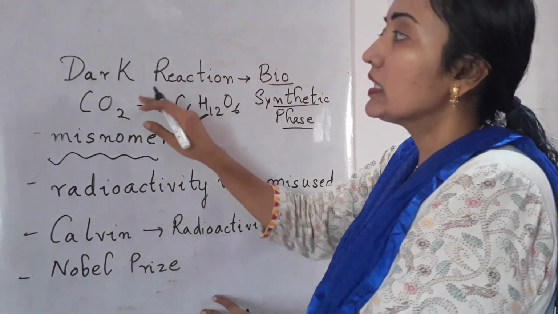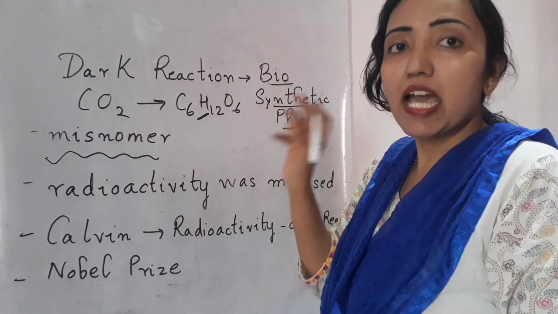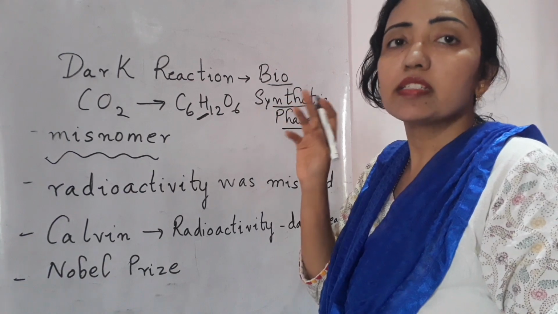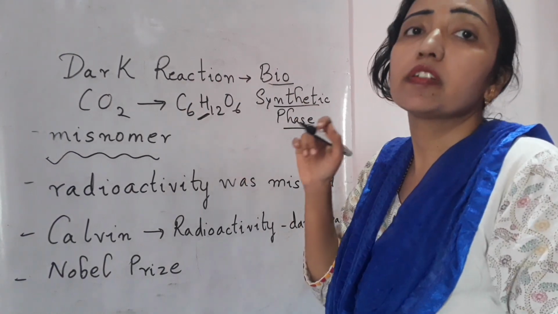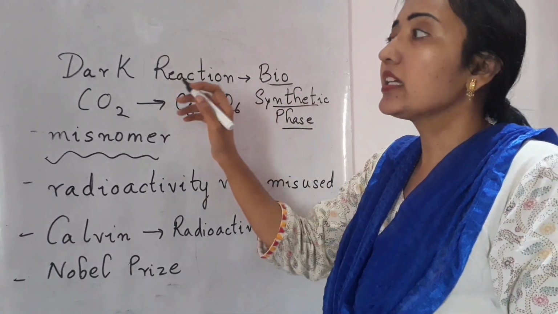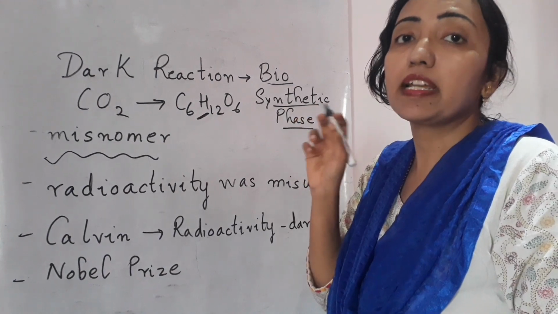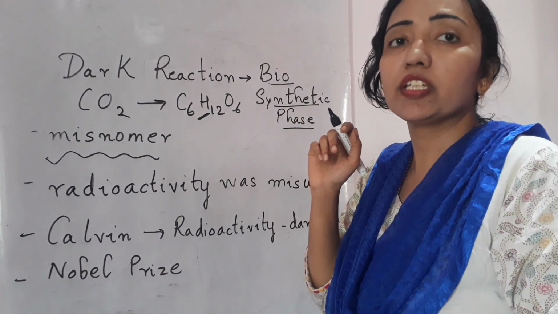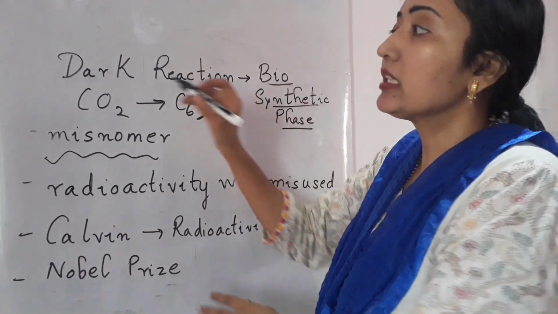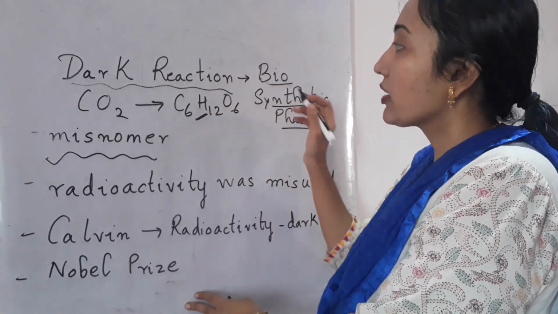Why is it a misnomer? The dark reaction does not take place in the dark. Why is it called the dark reaction? Because it does not require sunlight, but it uses the product of the light reaction. What is the byproduct of the light reaction? NADPH and ATP. So NADPH and ATP are needed for the dark reaction.